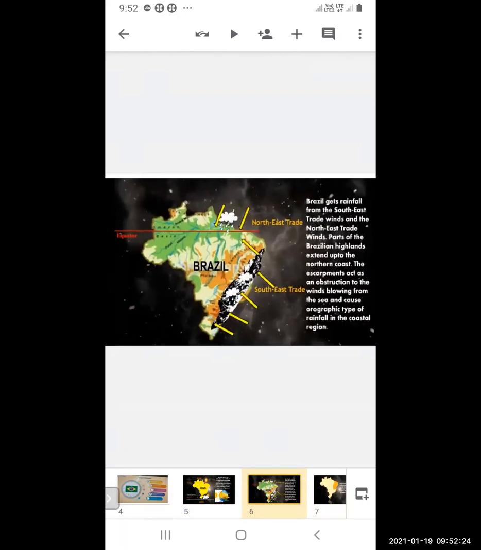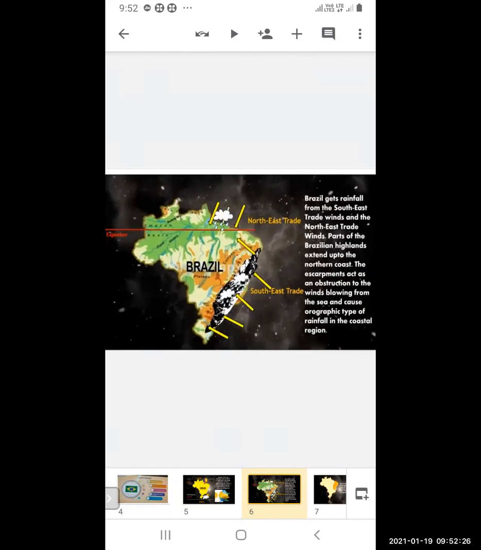Now, Brazil gets rainfall from the southeast trade winds. Downside you can see the southeast trade winds, the arrows shown in yellow. Brazil gets rain from the southeast and northeast trade winds.